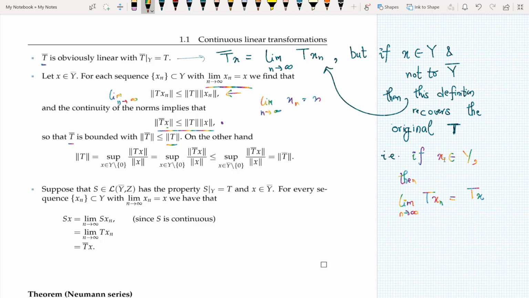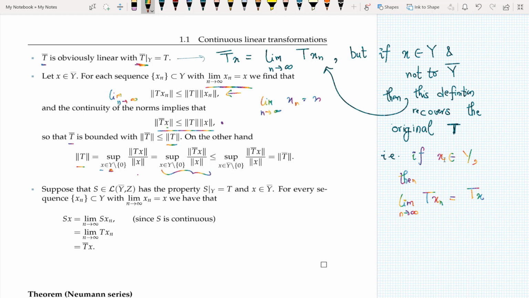Now by definition, I see that norm of T is equal to the sup of norm of T of x by norm of x, and you see that my x is in y this time. So forget this x. Now we are focusing on an x which just belongs to y, and x of course not equal to 0, as this definition would not make any sense otherwise. T bar restricted to y is equal to T. So if my x is in y, then norm of T x is equal to sup norm T bar x. This is from here.